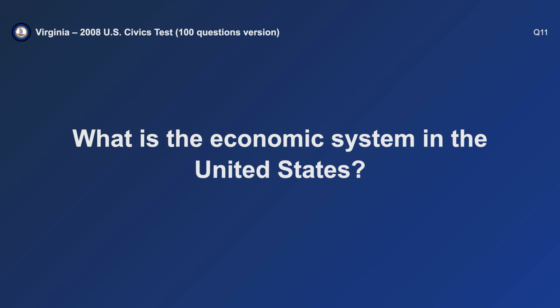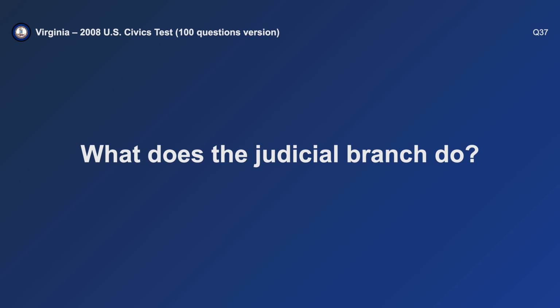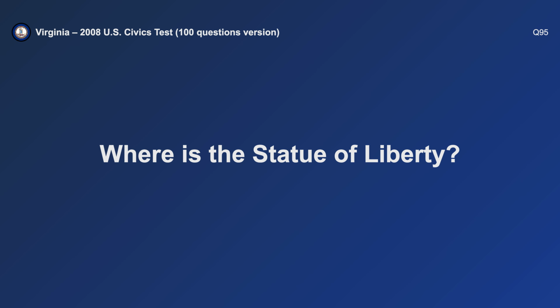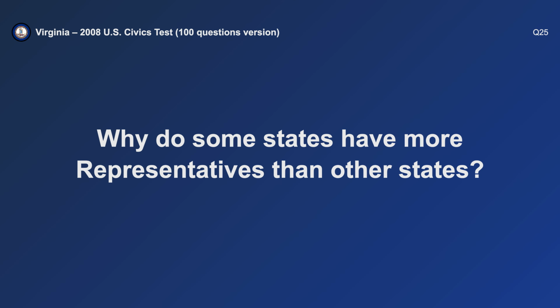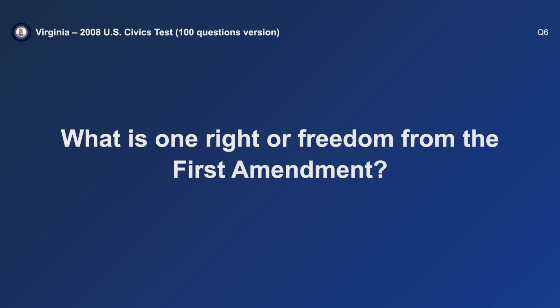What is the economic system in the United States? Capitalist economy. What does the judicial branch do? Reviews laws. Where is the Statue of Liberty? New York. Why do some states have more representatives than other states? They have more people.